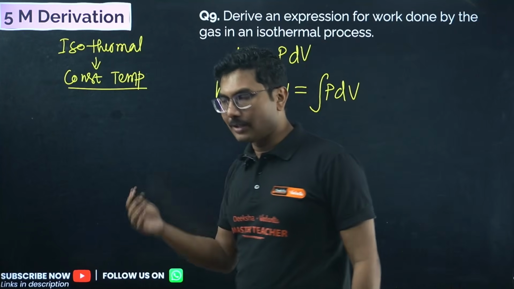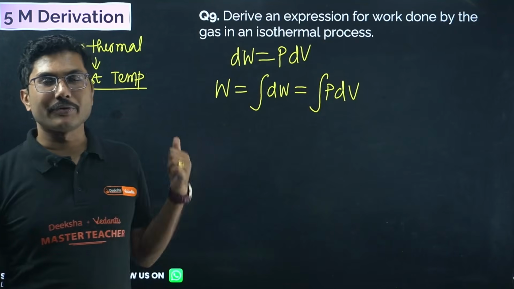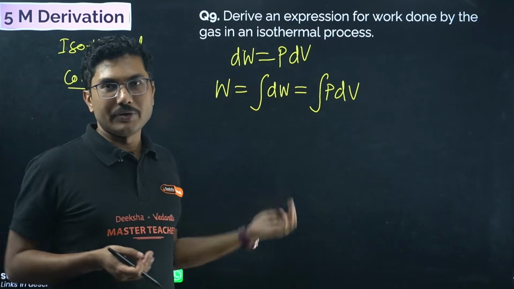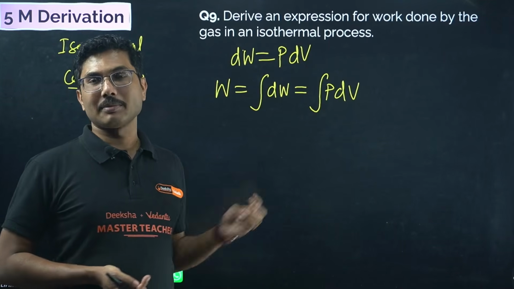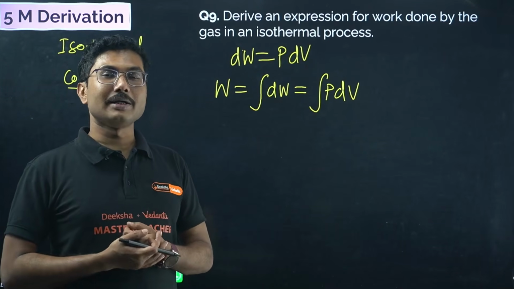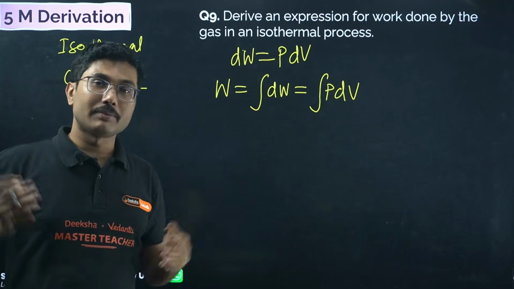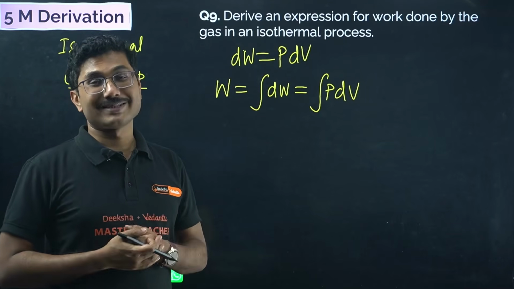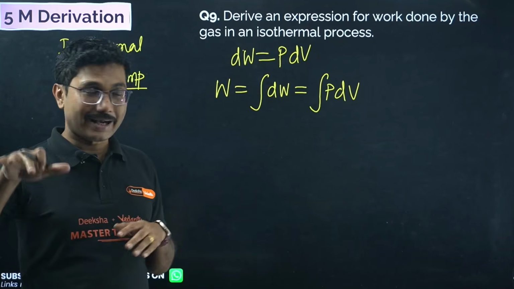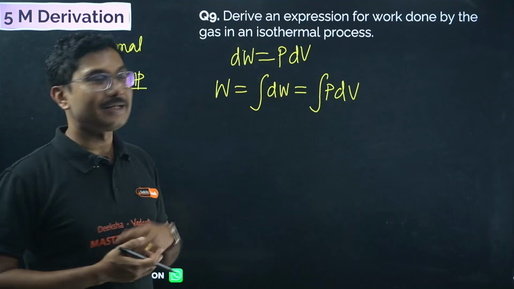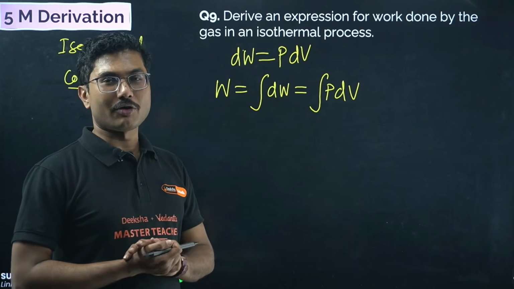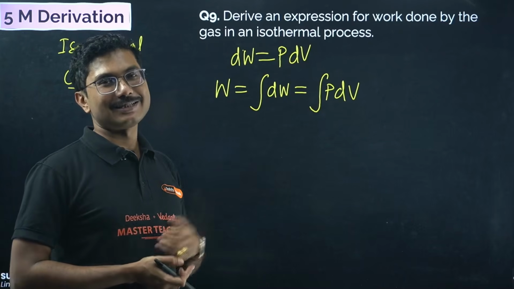Okay, I was struggling with why in the previous case, when we are doing Cp by Cv, we are taking P constant, but in an isothermal process we are not taking P as constant. That was a very big trouble for me, because I was studying it for the first time, and it was very difficult, at least at your stage, at your age group. Later on I figured it out myself, and then I saw, oh, that's why P is constant in the previous case, and in this case P is not constant.